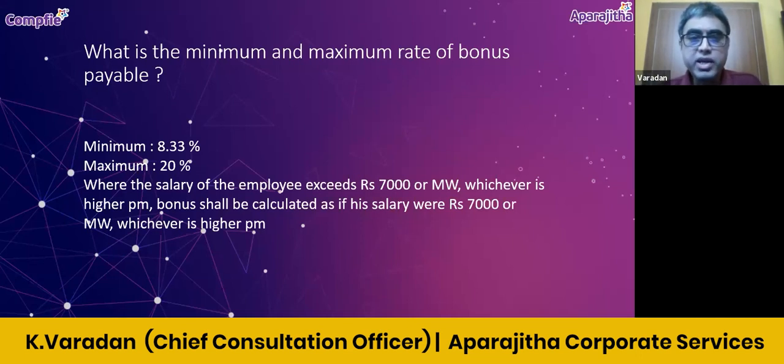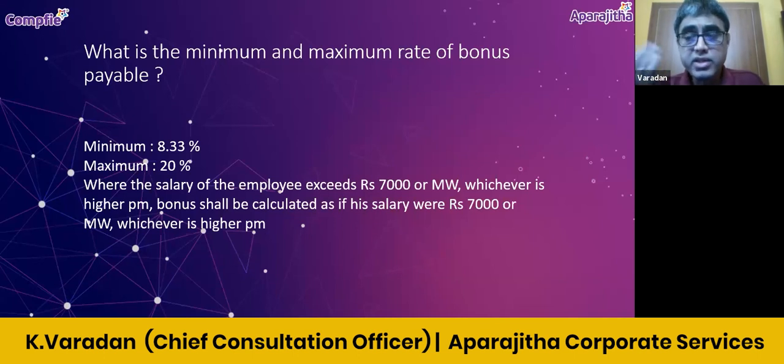So this clearly says, section 12, 7, the calculation can be restricted to 7,000 or minimum wages, whichever is higher. So between 7,000 and 9,000, 9,000 is higher, right? The actual salary is 10,000. So the calculation can be restricted to 9,000 for this person.